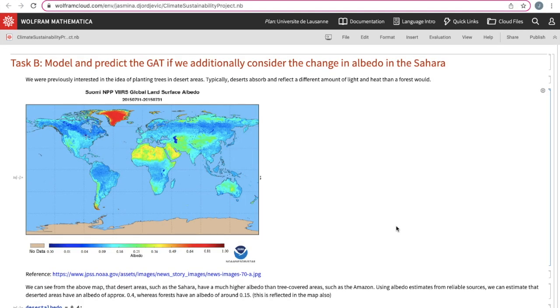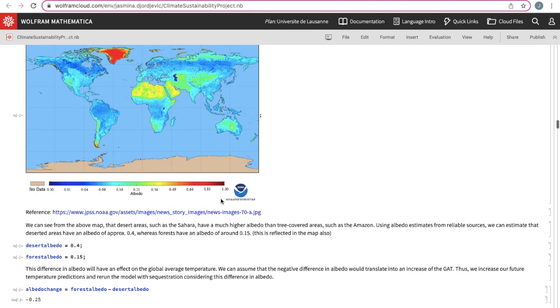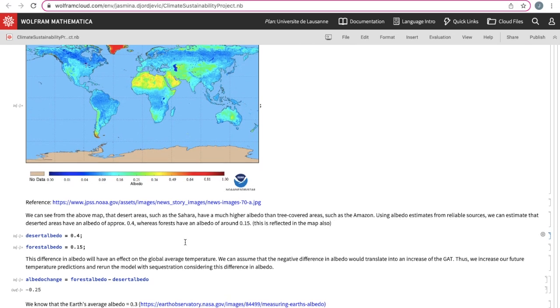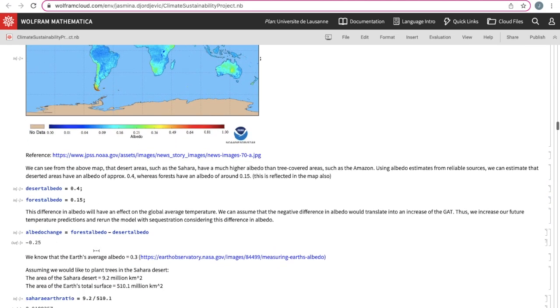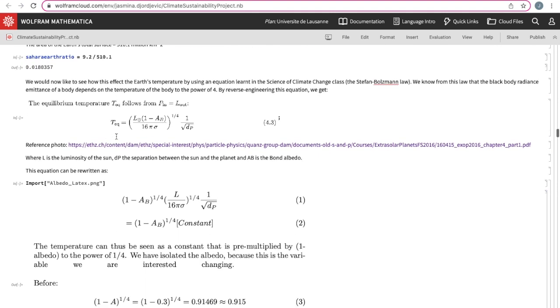In this part of the project, we were searching to include the albedo effect on the global average temperature. We can see on this map that the desert albedo and forest albedo differ quite a bit. Thus, by planting forests in the desert, we create a surface that doesn't reflect light as much and has a higher contribution to heating. To model this, we use the Stefan-Boltzmann law. This law indicates the negative relationship between albedo and equilibrium temperature.